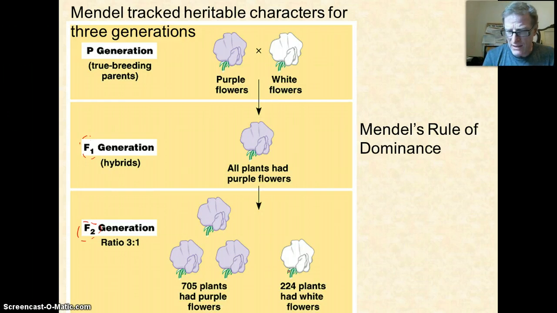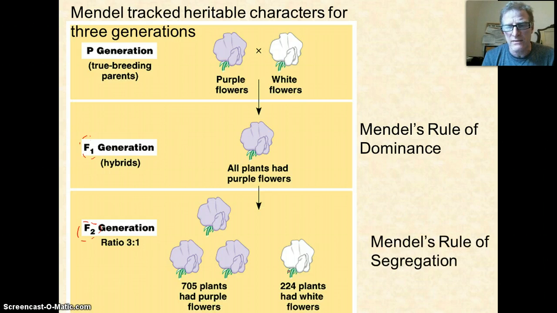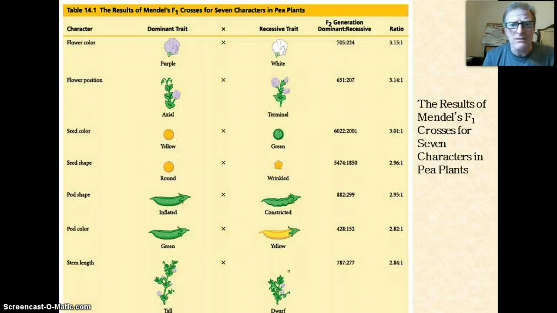So he didn't just look at flower color. He did work extensively with pea plants, but he came up with this rule of segregation, that when you have something that is a hybrid, even though it shows the dominant, it will still pass on the recessive trait. And he came up with a description for that he called the rule of segregation, that these alleles segregate, they don't just blend together.